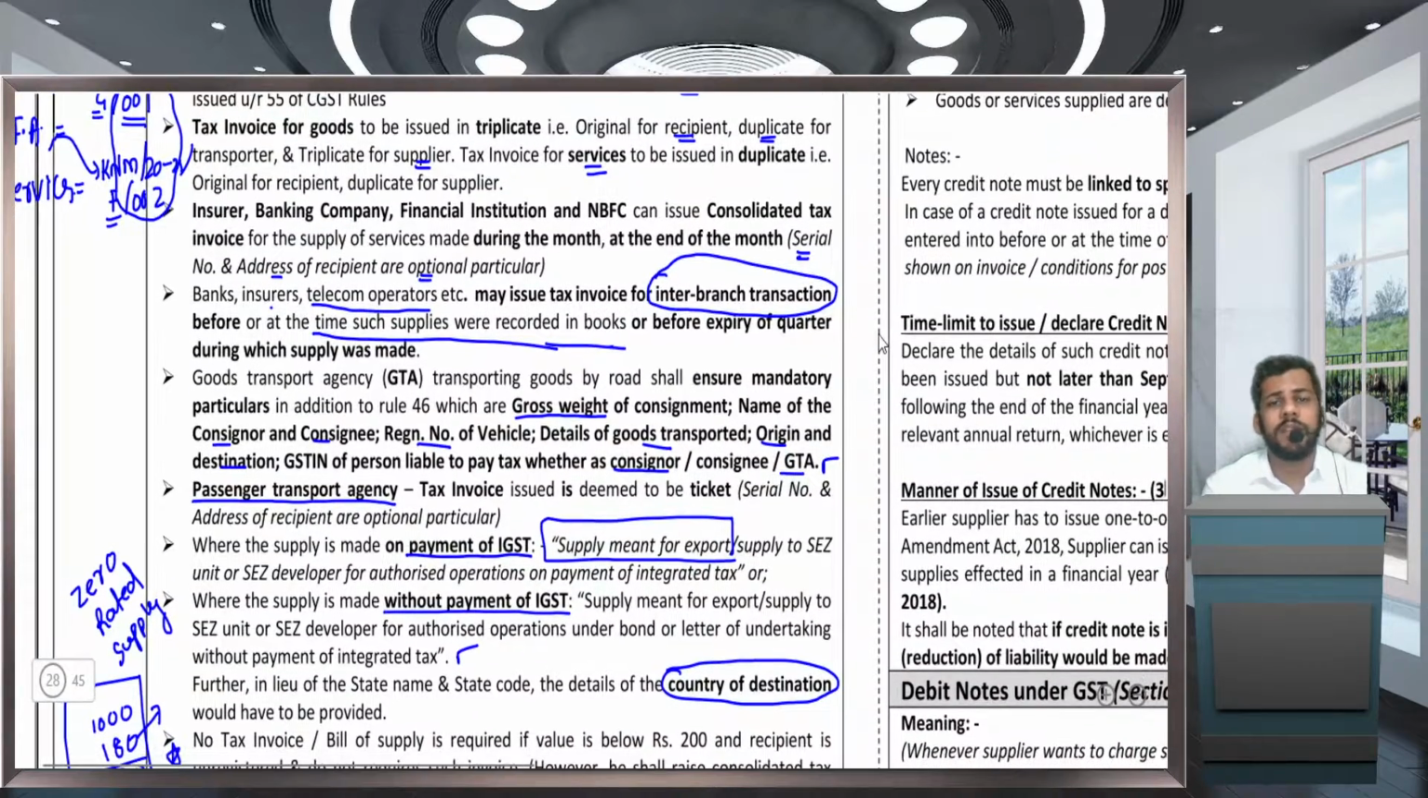The tax invoice or delivery challan has to be issued in 3 copies. First one original for recipient, second duplicate for transporter, third one triplicate for supplier. However, when there is no transporter, then 2 copies only, original for recipient, duplicate for supplier. And in case of services, obviously there is no transporter involved, original for recipient, duplicate for supplier. Then in case of insurance company, banking company, financial institution, NBFC, they can issue a consolidated tax invoice at the end of each month. They are not required to mention serial number or address of the recipient.